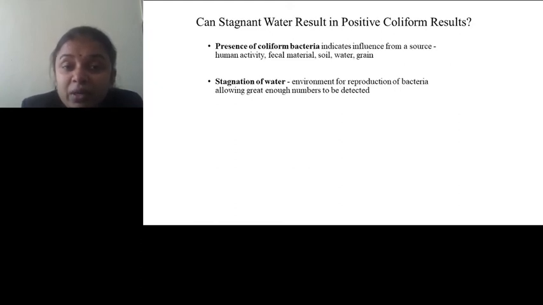The presence of coliform bacteria indicates the influence from a source. That is, if a certain water body is contaminated with fecal matter or from human activity, fecal material, soil, water and grain, that source of contamination decides the presence of coliform bacteria in it.